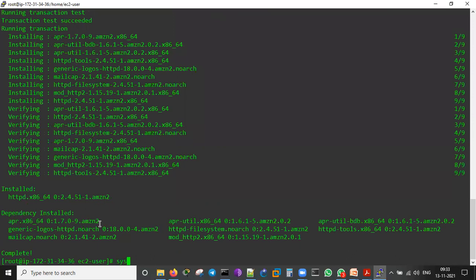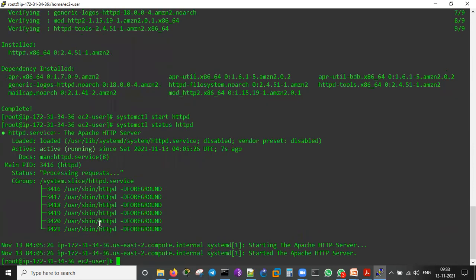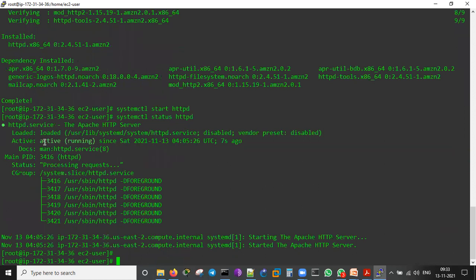And let me start that service itself. systemctl start httpd and systemctl status httpd. It will be showing that this is active and running. The server is running, the service is running. HTTPD means Hypertext Transfer Protocol daemon. Daemon is nothing but a service.